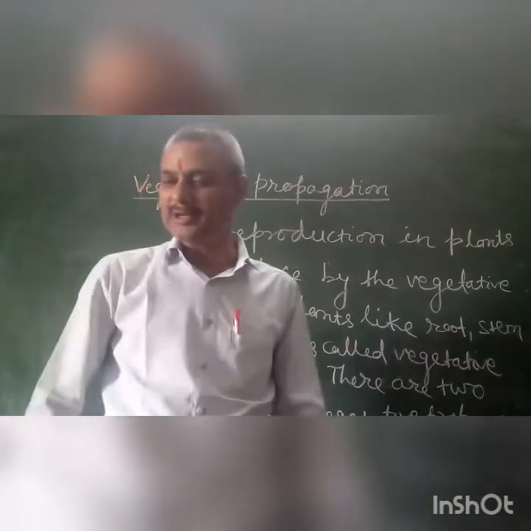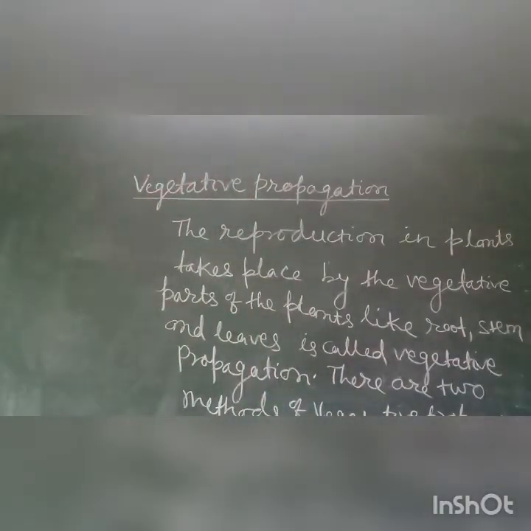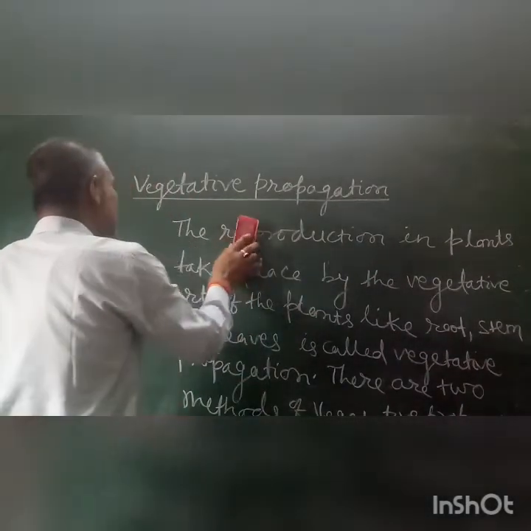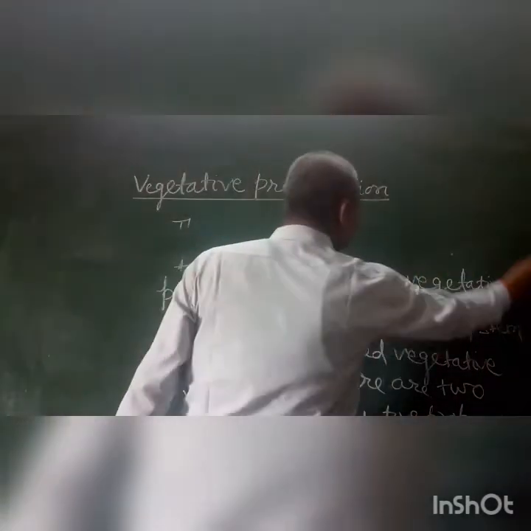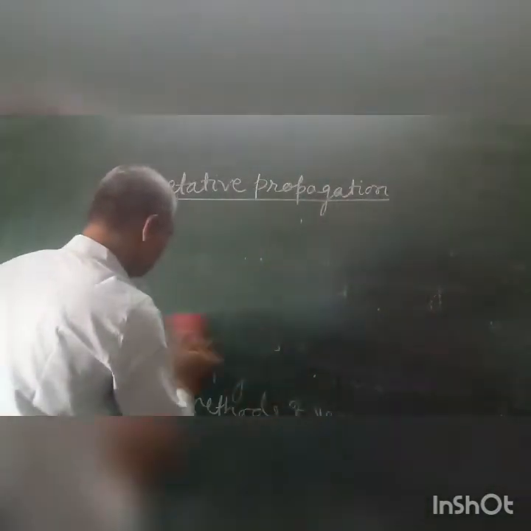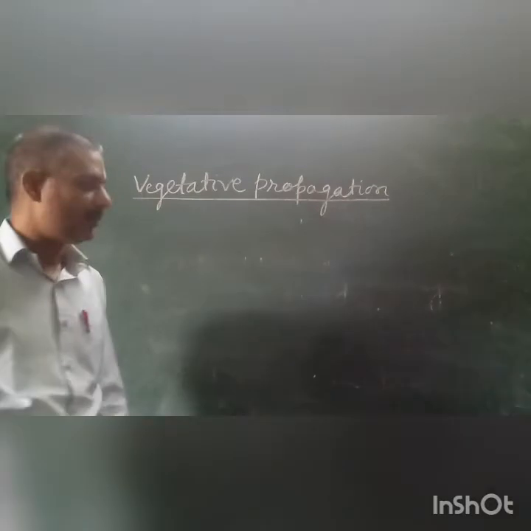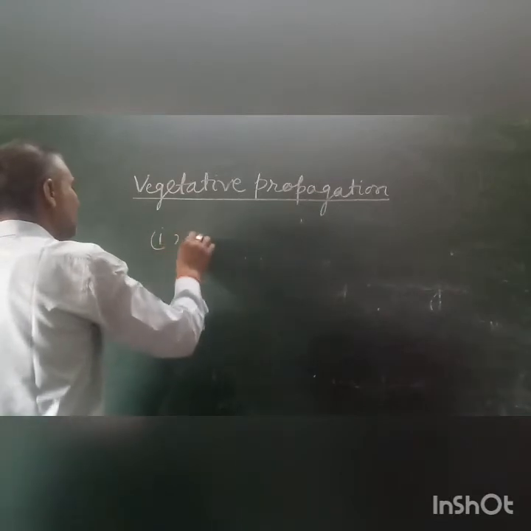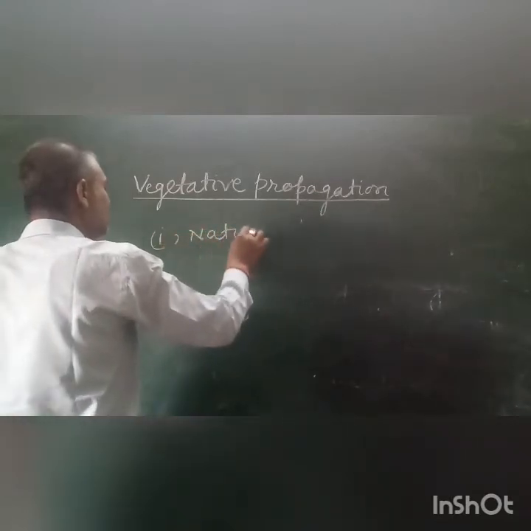Now the natural vegetative propagation takes place naturally. The natural vegetative propagation takes place from the plants by means of natural body organs.